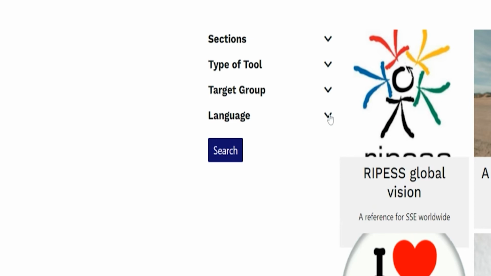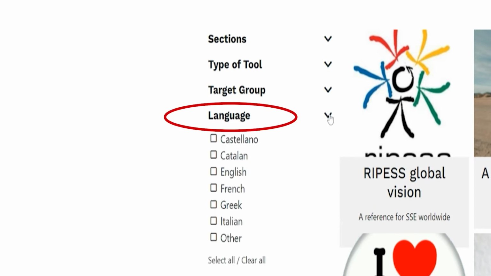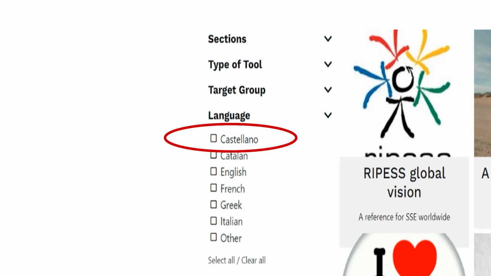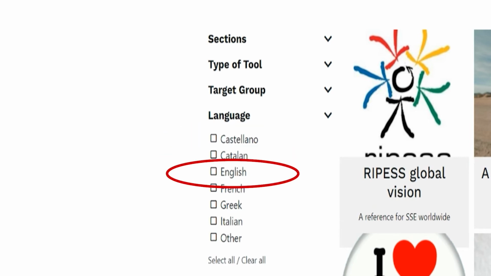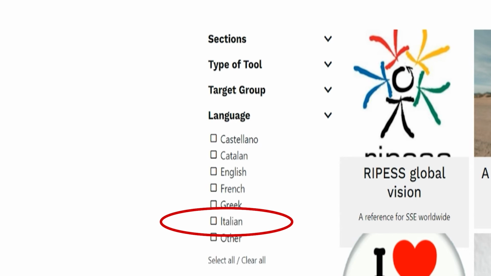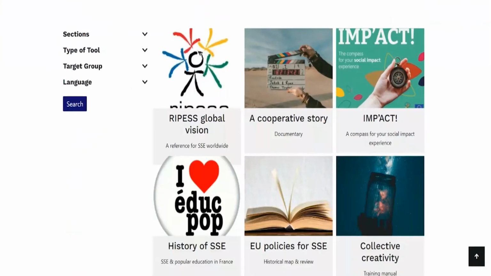Or you can even find tools according to the languages. There are various languages for all those tools. Some tools are in Castellano, in Catalan, in English, in French, in Greek, in Italian. So you can also select the language if you want. So we hope that with this search engine, you will be able to explore all the tools that you need